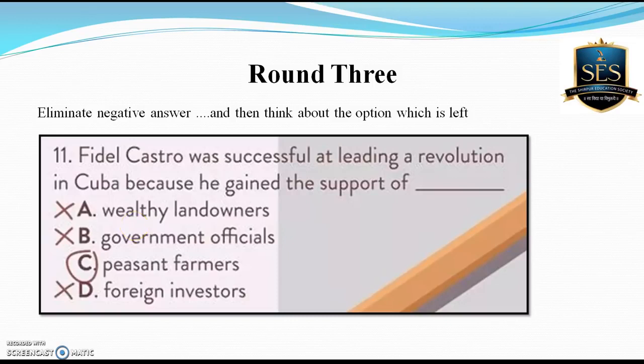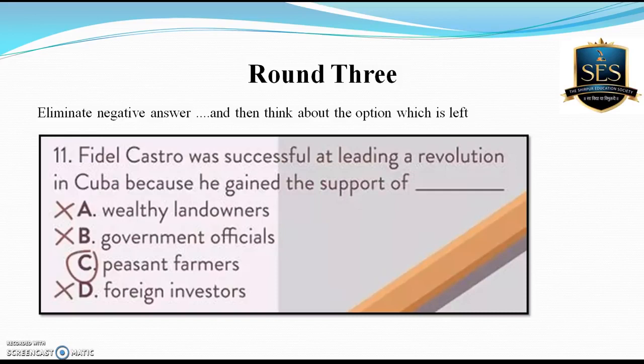Now after round 2 you are in round 3. In round 3 you are working on zero background. You don't know anything about the 4 options. So how can we work in round 3? In round 3 there is an eliminating strategy. Try to eliminate the wrong answers. For example, A is not the answer, B is not the answer, D is not the answer. Then what is the option left? It will be the answer. Here only one option is left, and that is C. So C will be the answer. But I'll suggest that you should not take too much risk in round 3 because there are more chances that you may click the wrong answer.